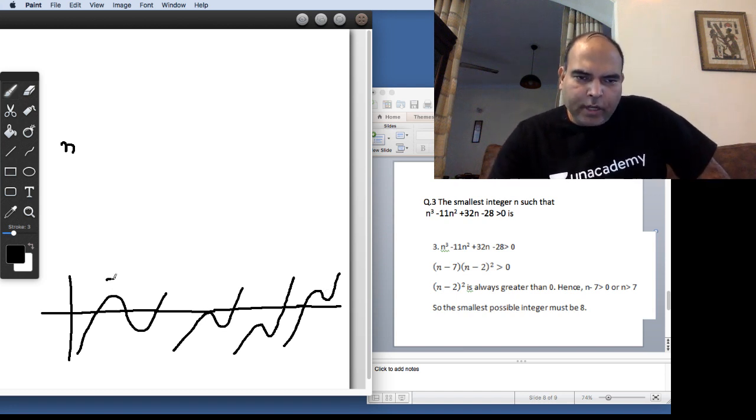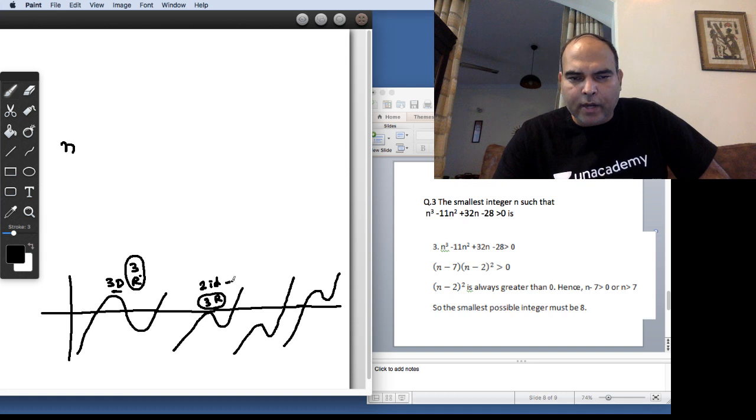Here you got three distinct real roots. Here you got two identical, but all three roots are real. यहाँ पे all three roots are real also, but all of them are distinct. यहाँ पे two are identical. इस केस में there is one real and two imaginary roots. और इस केस में भी there is one real and two imaginary roots. So this you can work out.